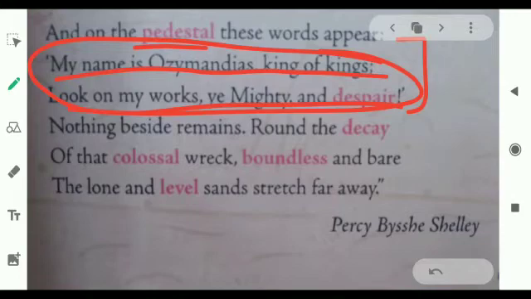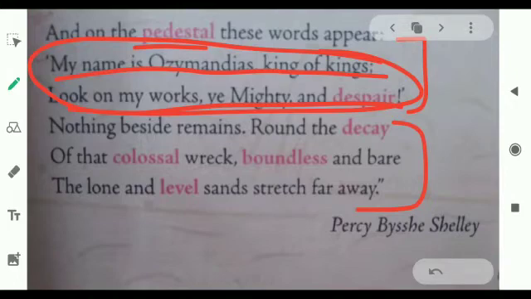The superior king is only Ozymandias. Now let's cover the next and the last 3 lines. Nothing beside remains. Round the decay of that colossal wreck, boundless and bare, the lone and level sands stretch far away.